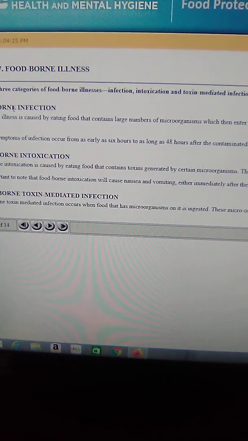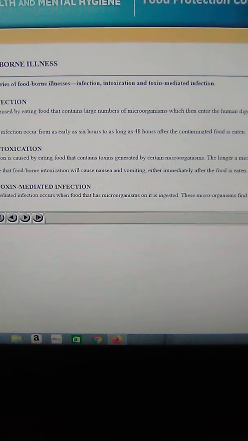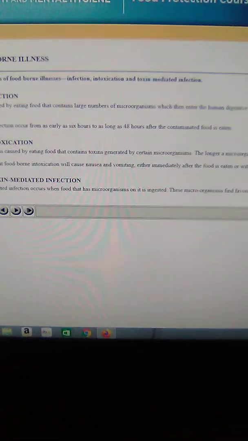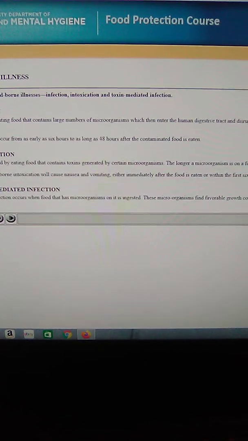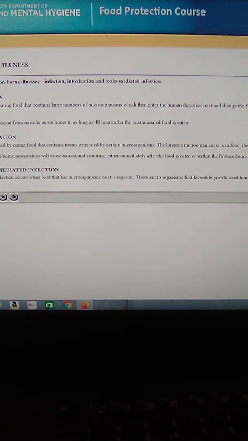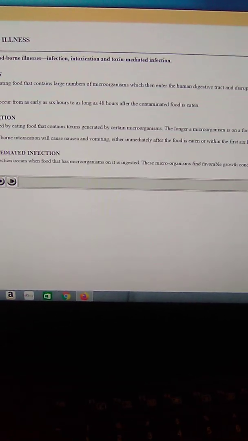The severity of the problem depends on the amount ingested and the particular bacterium. The first symptoms of infection occur from as early as 6 hours to as long as 48 hours after the contaminated food is eaten.